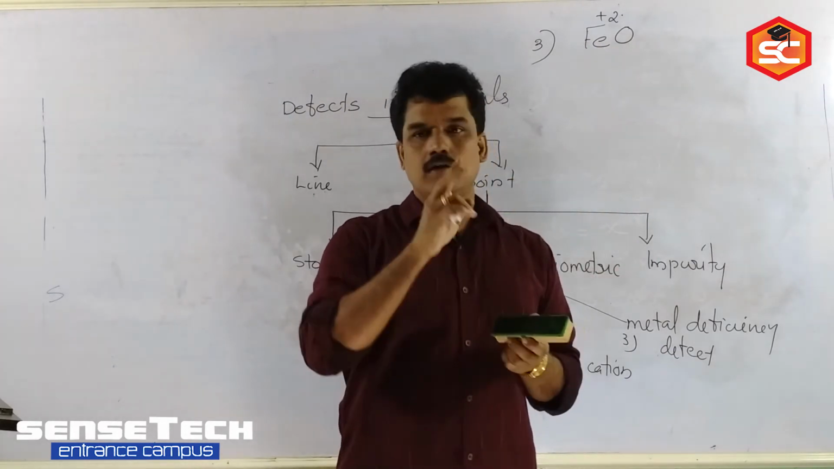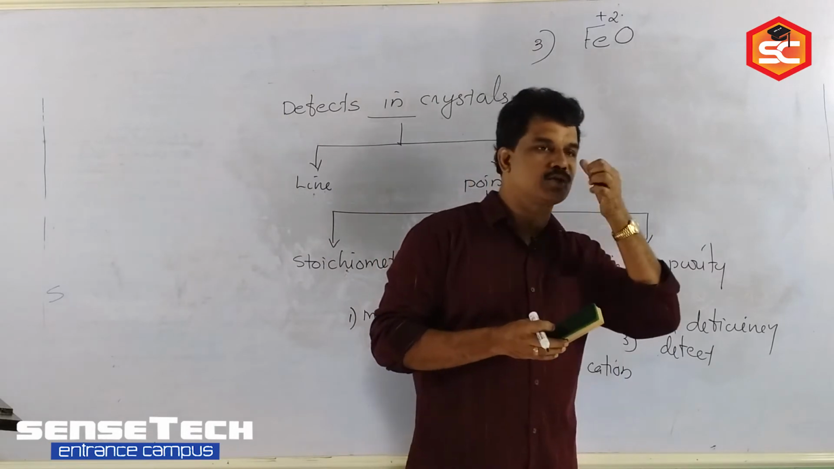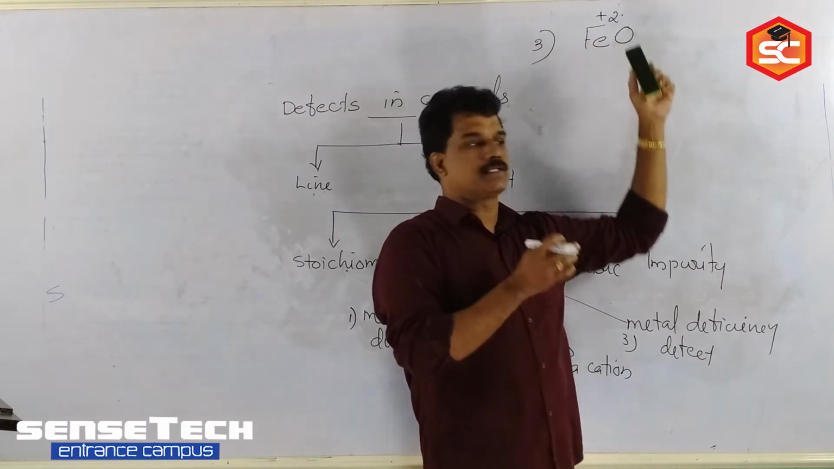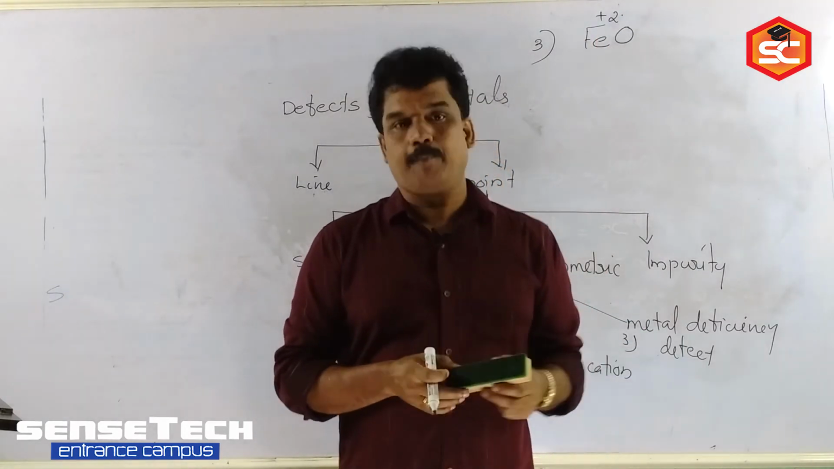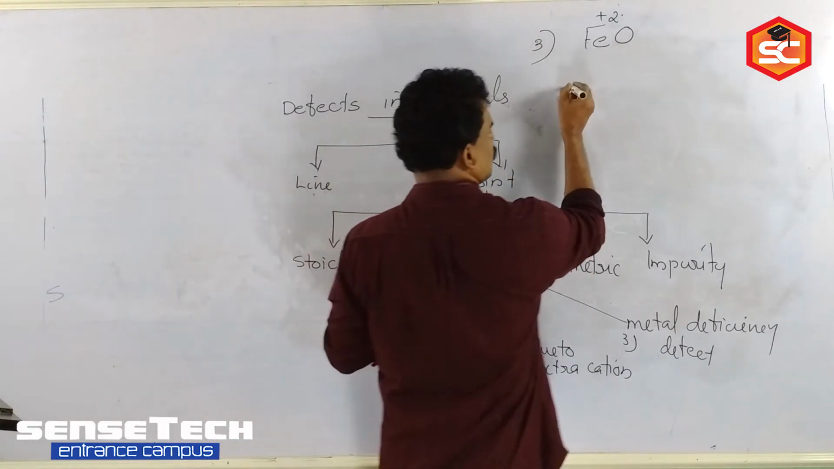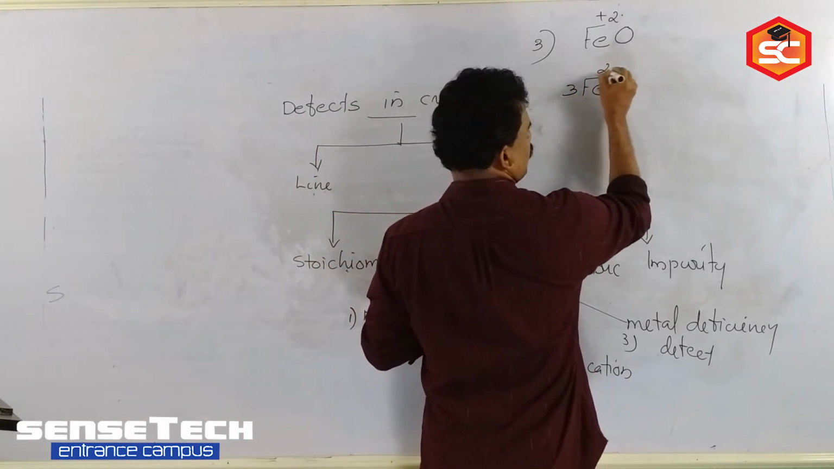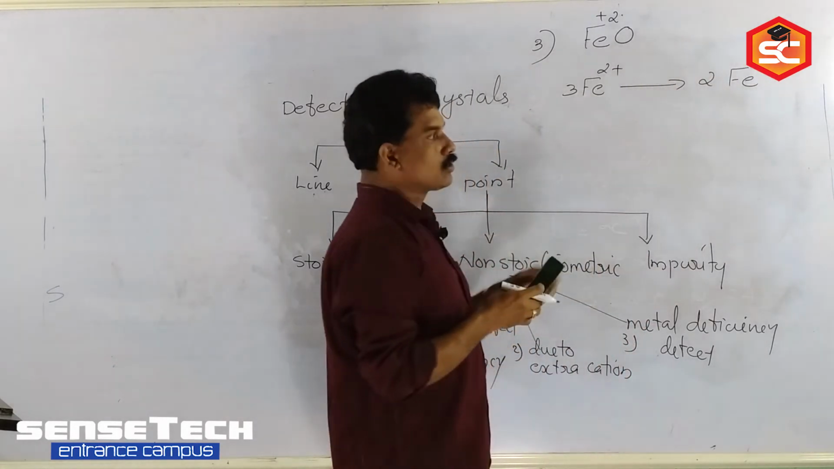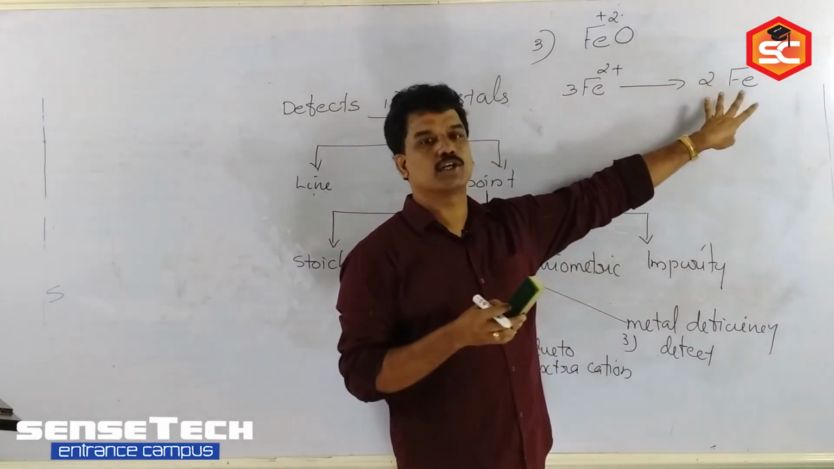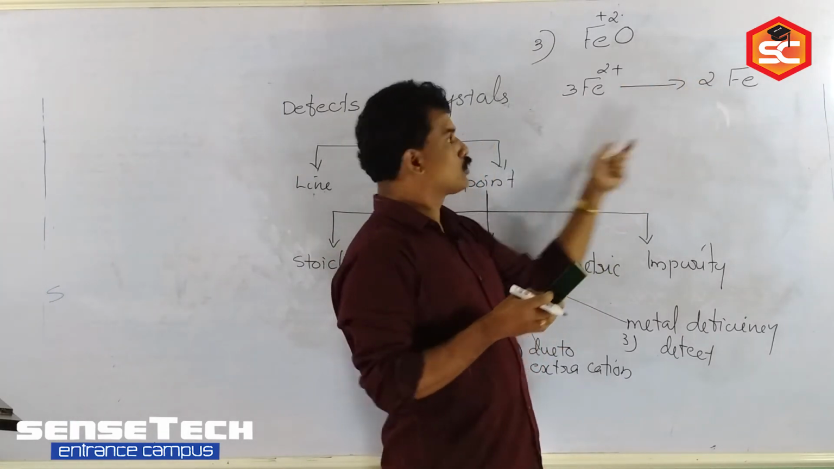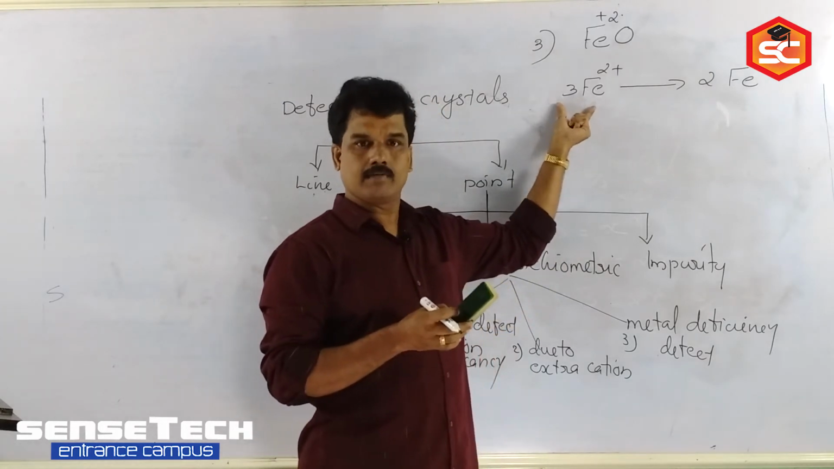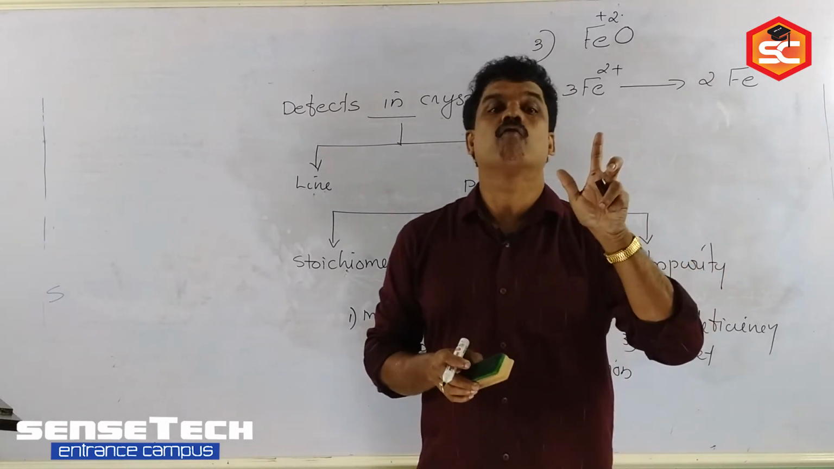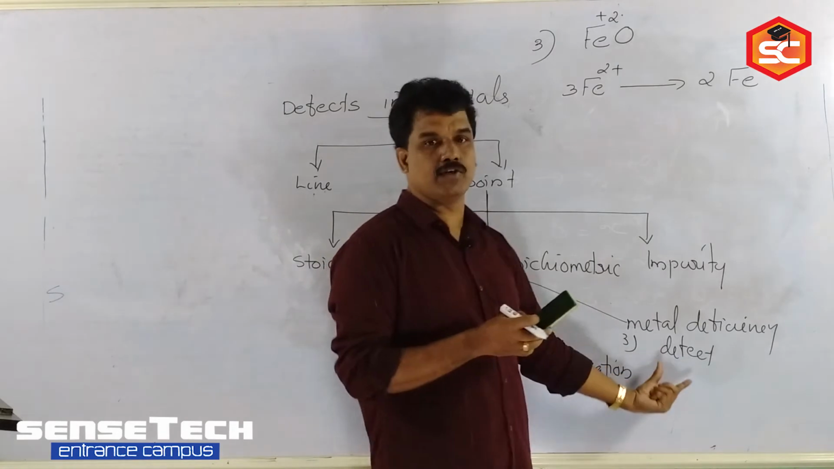You studied that iron has oxidation states +2 and +3. Among these two, which is more stable? +3. So when it gets energy, Fe2+ automatically changes to Fe3+. During the change, 3 Fe2+ ions are converted into 2 Fe3+ ions. Correct? So here 3 crystal sites are there, and as a result of this change, only 2 crystal sites are occupied. Only 1 remains vacant. That is the metal deficiency defect.